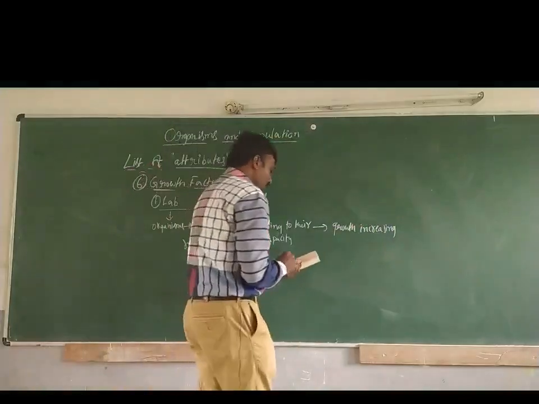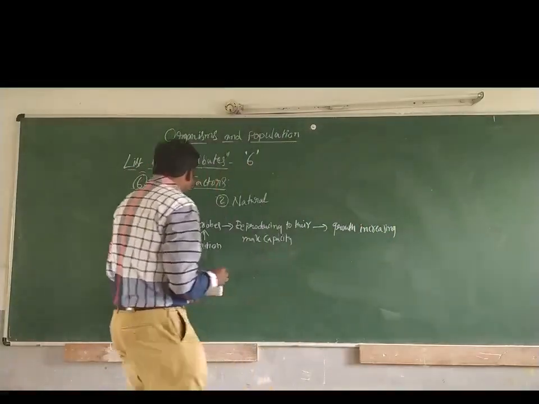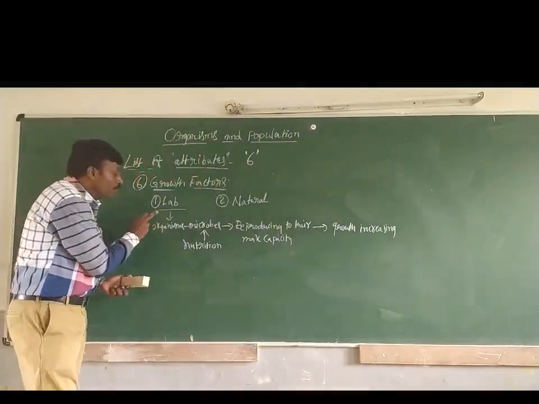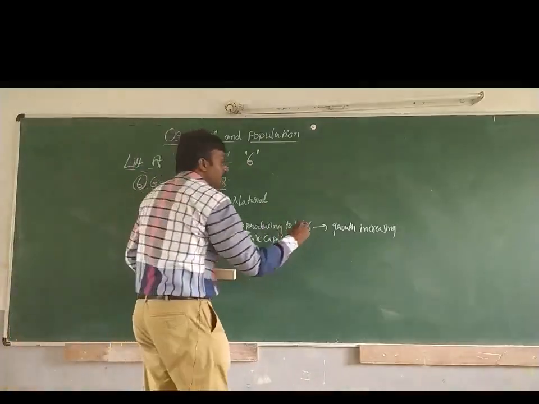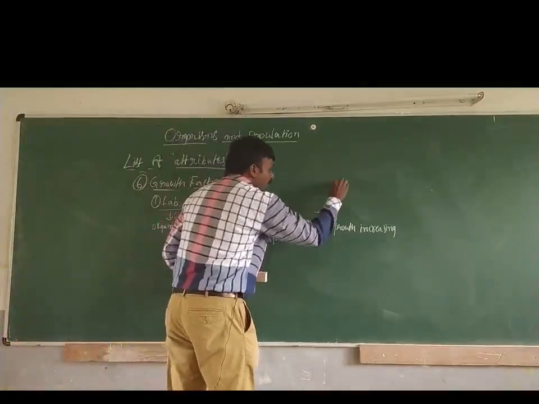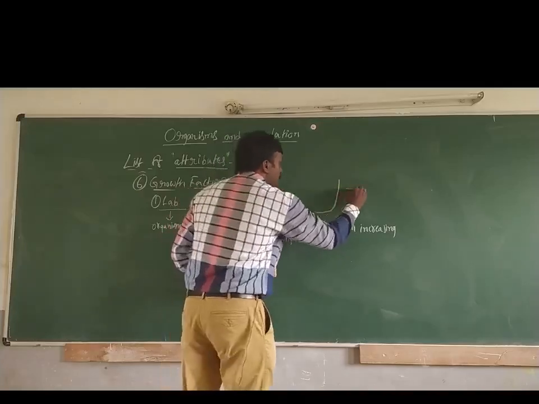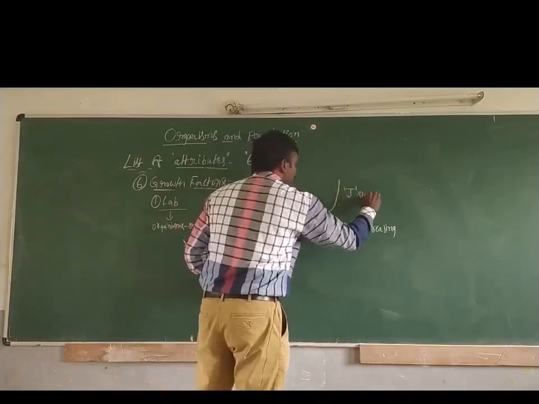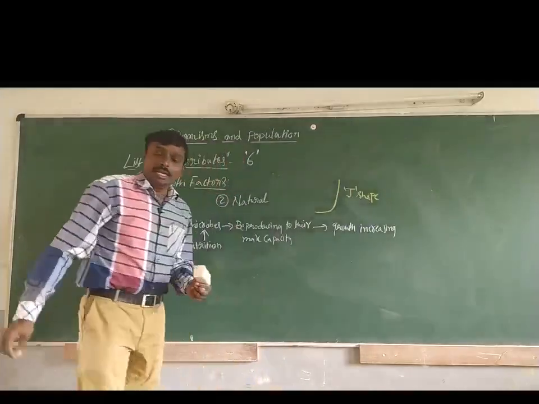That's why in lab conditions we generally see something called a J curve. So this is called a J curve, like this. A capital J-shape curve is observed in lab conditions.